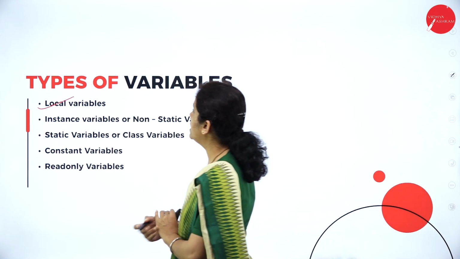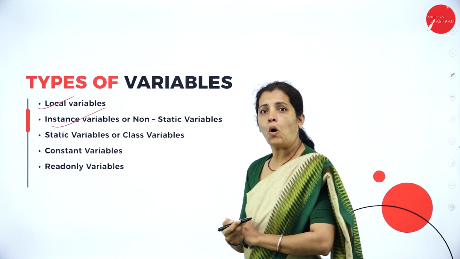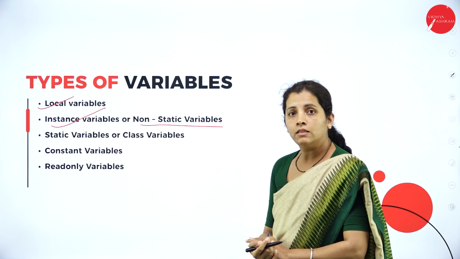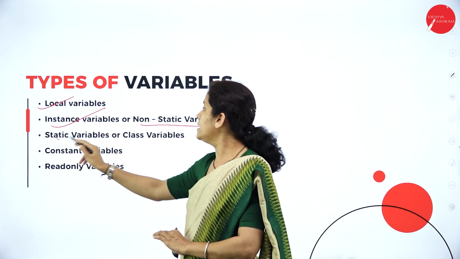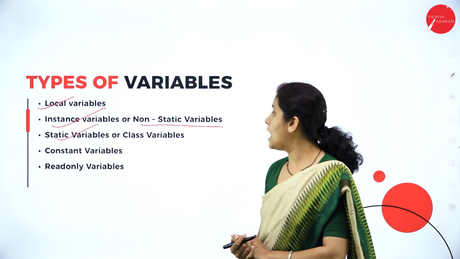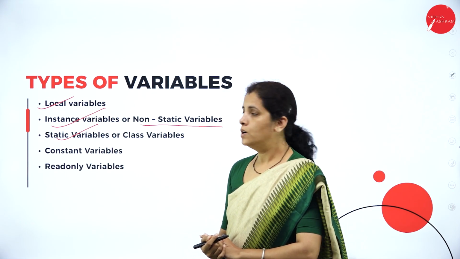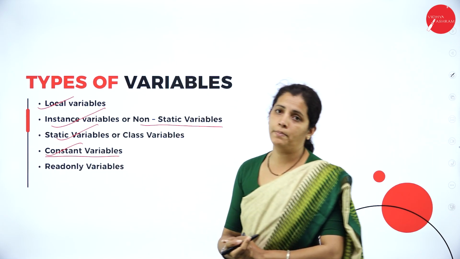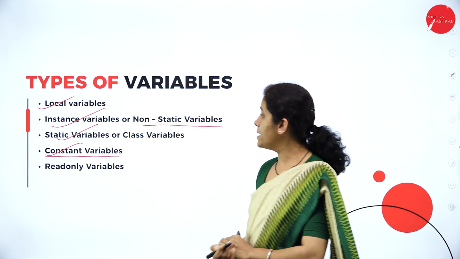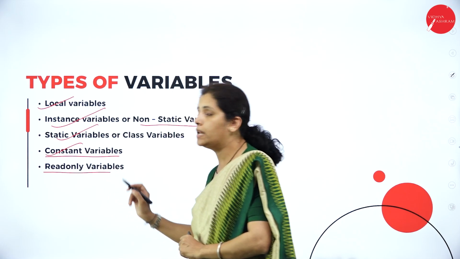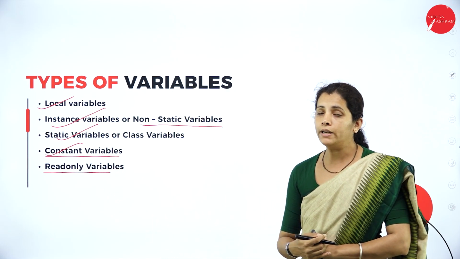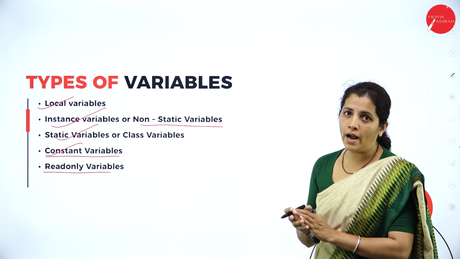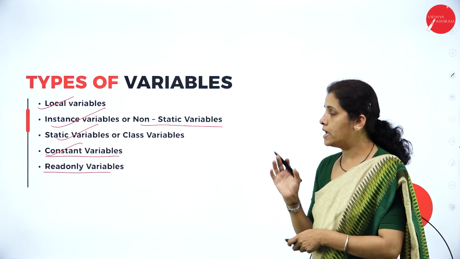Then I have the instance variable or non-static variable. The third one is the static variable or class variable. Then I have the constant variable. And the last type here is the read-only variable. Now tell me, how many types of variables do we have? Total 5 different types of variables.